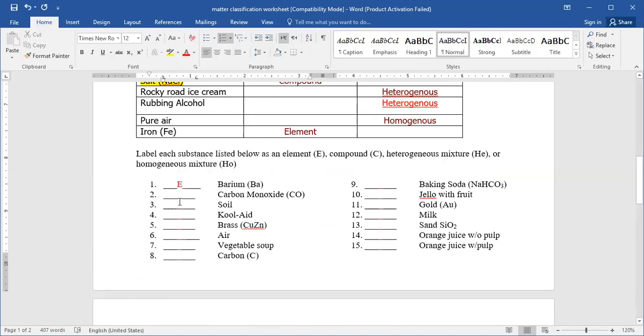And if we get back, number 2 is carbon monoxide. It's two elements combined together, so it will be a compound. Number 3, soil. Soil will be more than one thing, so it will be a heterogeneous mixture.